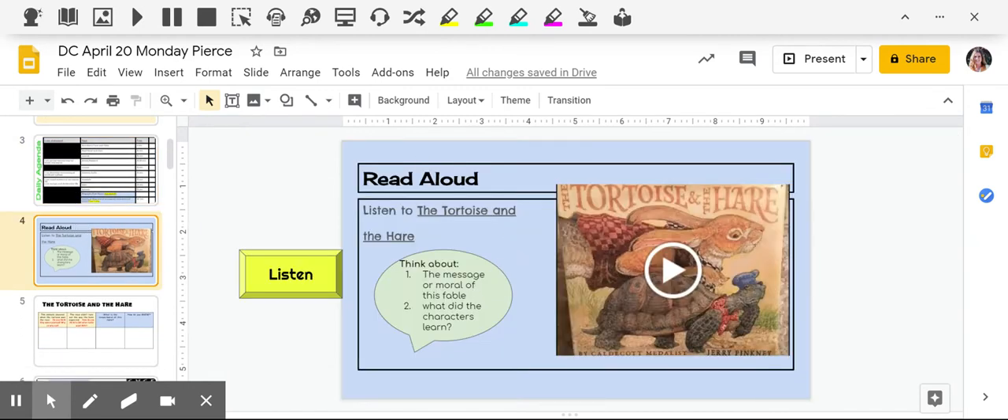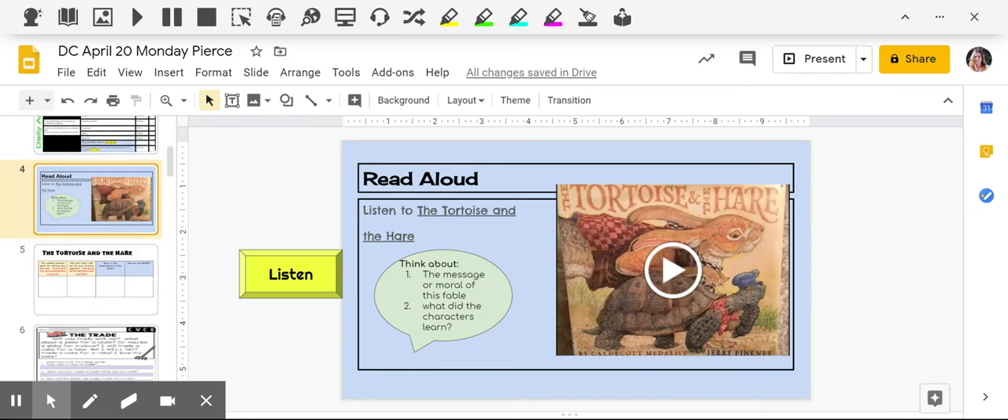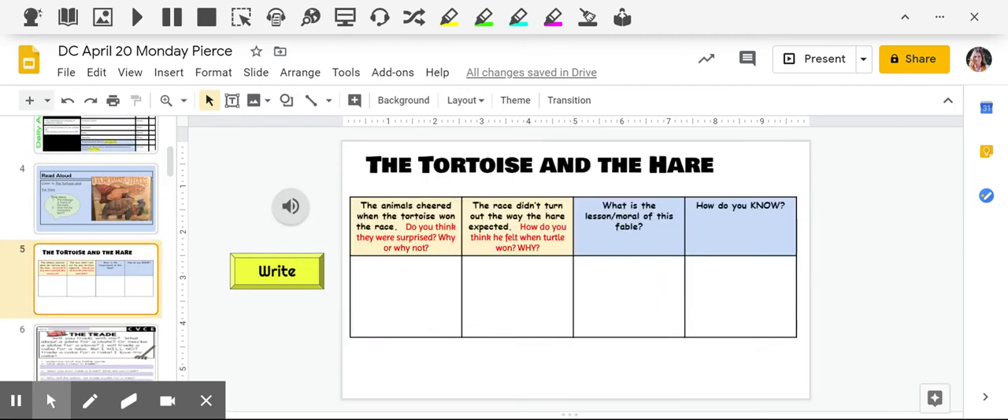I want you to think about the message and what did the characters learn, and then fill this out. So, do you think they were surprised when they were cheered on? How do you think he felt when Turtle won? What is the lesson or the moral, and how do you know?